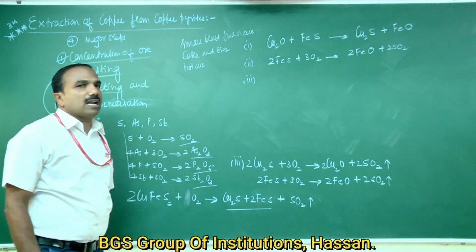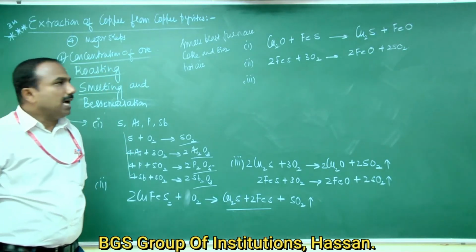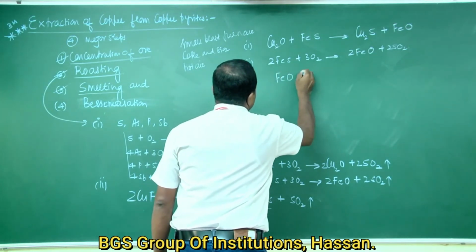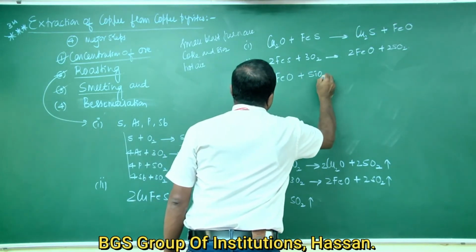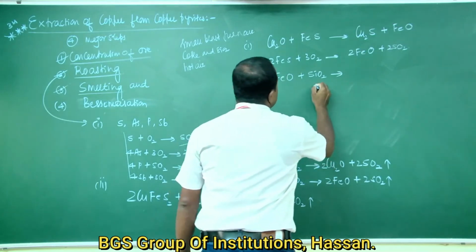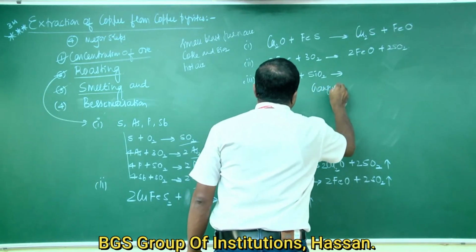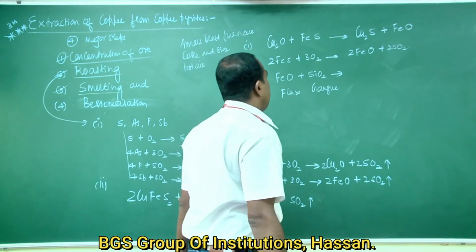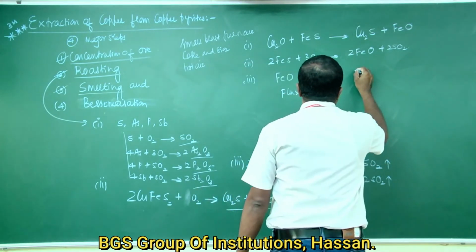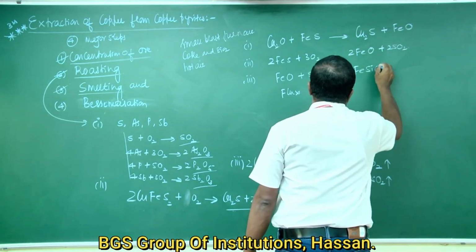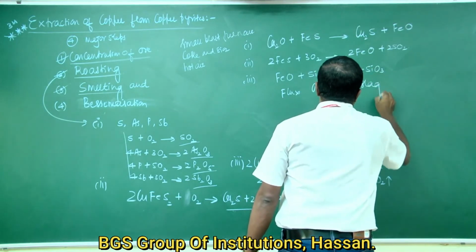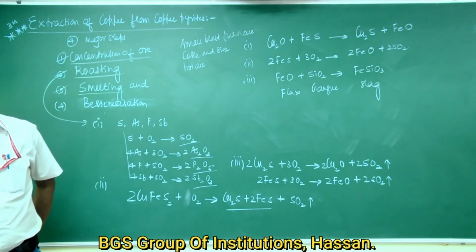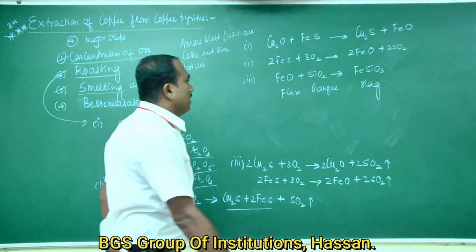The ferrous oxide formed, FeO, combines with silica, SiO2. This is the gangue, and this one is the flux. The gangue, ferrous oxide, combines with flux, silica, to form ferrous silicate slag. FeO combines with SiO2 to form FeSiO3.